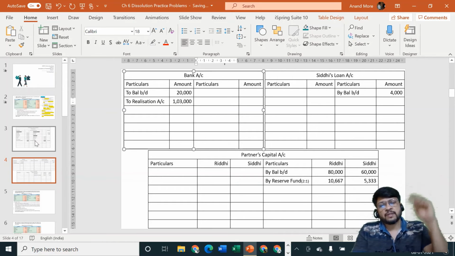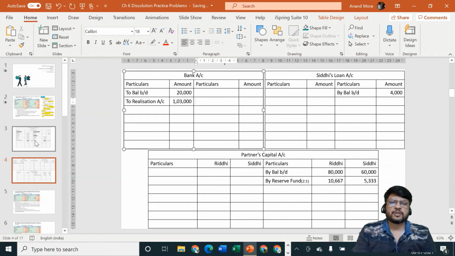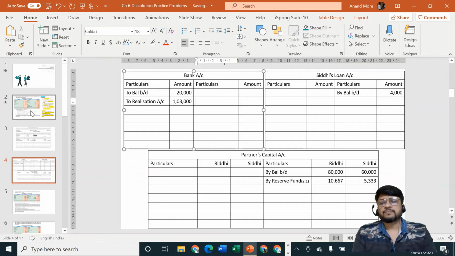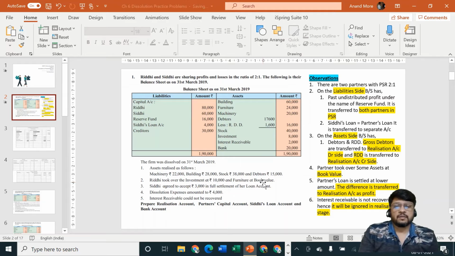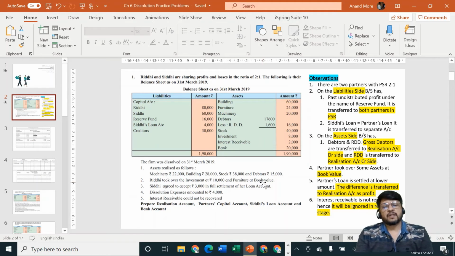So realization account is a lengthy account, bank account is a short account. I hope it is clear to all of you. Next adjustment. Riddhi took over investment at rupees 10,000 and furniture at book value. Who is the receiver? Riddhi is the receiver. What is going out? Investments are going out and furniture is going out.